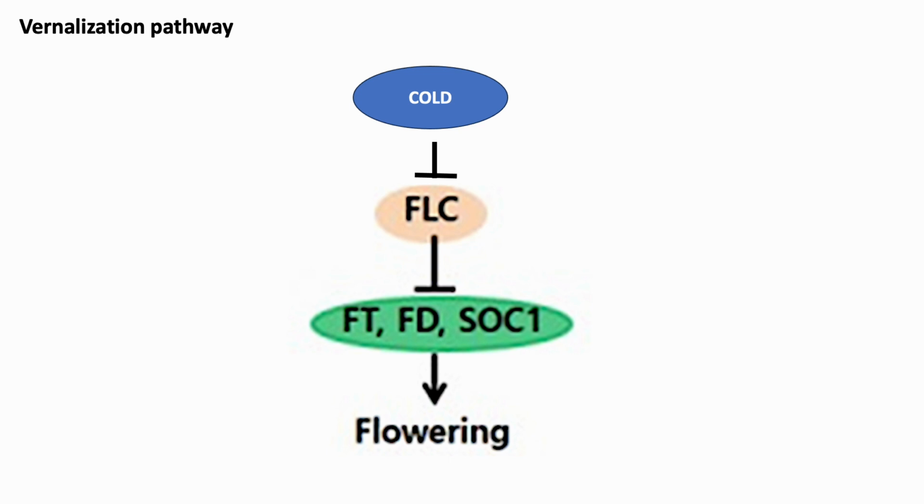In Arabidopsis, a MADS-box transcription factor, Flowering Locus C, that is FLC, is a potent repressor of flowering. It is active during the vegetative stage and represses the flowering inducers such as FT, which is Flowering Locus T, FD, which is Flowering Locus D, and SOC1, which is Suppressor of Overexpression of Constans 1, in the inflorescence meristem.